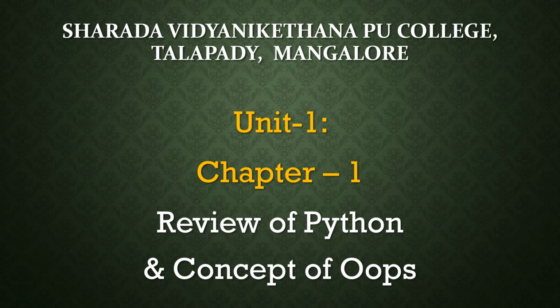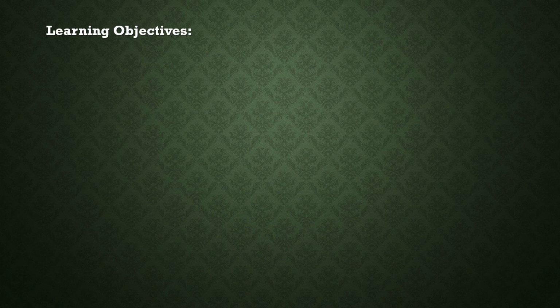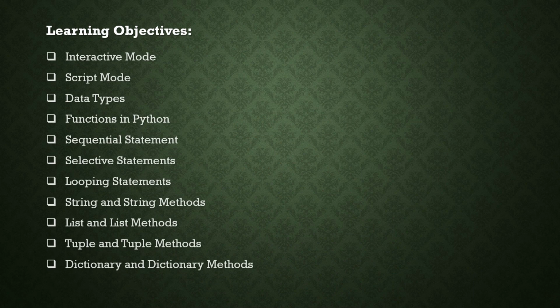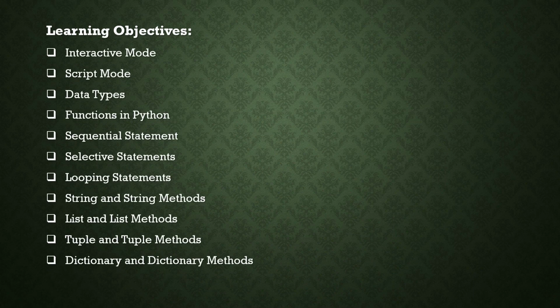Let's move on to the learning objectives under review of Python programming. Normally we know it follows interactive mode, and some concepts that we have to study this year were already studied last year in class 11.